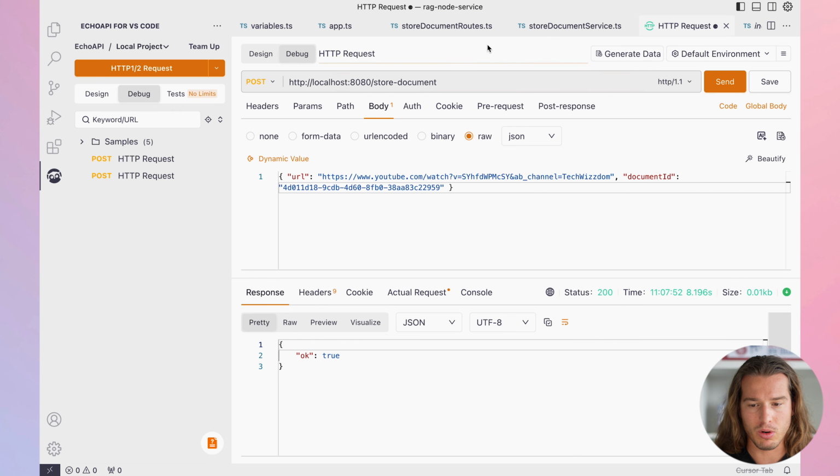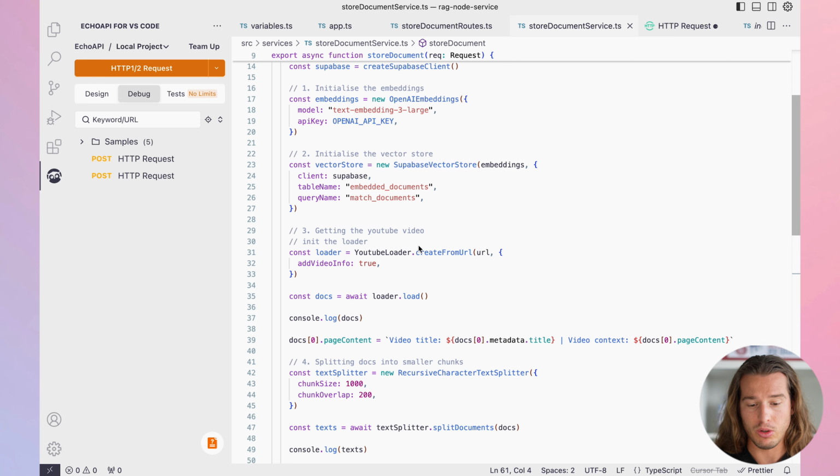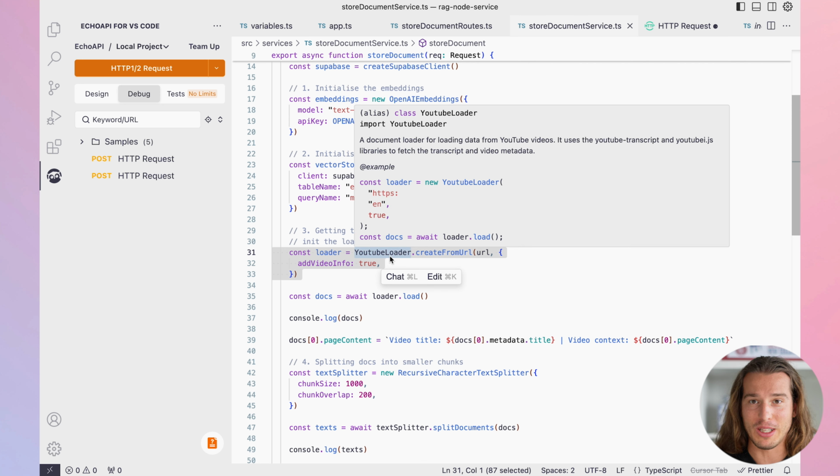If we go to our code, which is here in the store document service, right now we're doing YouTube loader createFromURL. This is our loader. And the only thing you need to do is change this to PDF loader. And it works with so many other things. And as I said, this is your RAG pipeline for storing the documents.